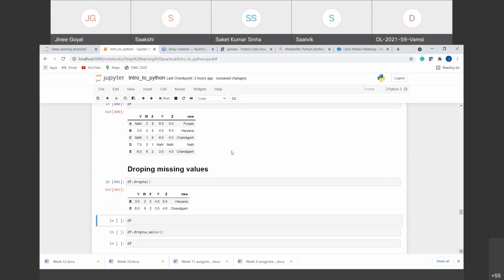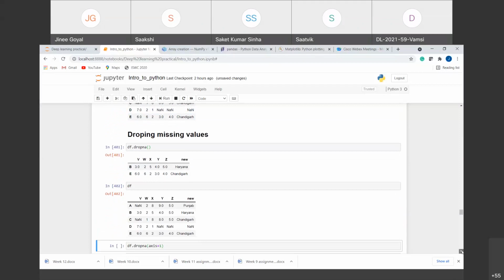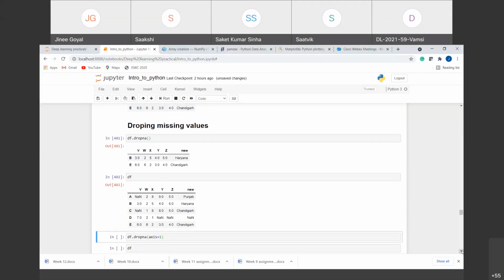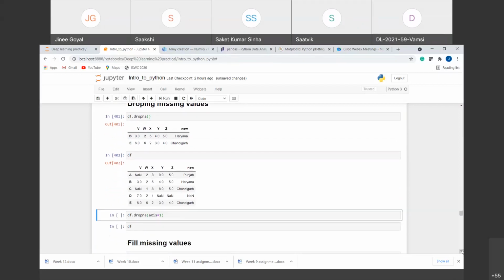Now suppose I want to delete values based on columns and not rows. So I am not deleting permanently, like we are not assigning this delete to the original data frame, right? So the original data frame is still the same. Now suppose instead of using the rows to delete, we want columns to be deleted.